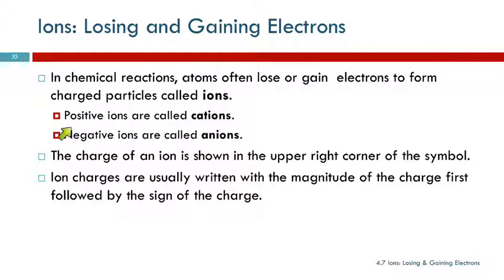So a positive ion is called a cation. A negative ion is called an anion. I'm sorry, negative ion. Yeah, don't use the word in its definition. A positive ion is a cation. A negative ion is an anion.